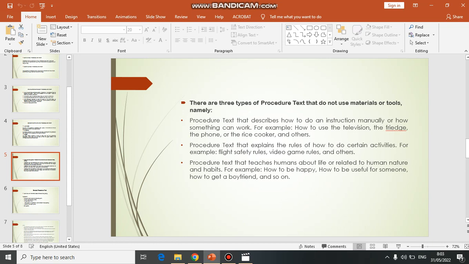Procedure text that explains the rules of how to do a certain activity, for example, flag safety rules, video game rules, and others. 3. Procedure text that teaches humans about life or related to human nature and habits. For example, how to be happy, how to be useful for someone, how to get a boyfriend, and so on.